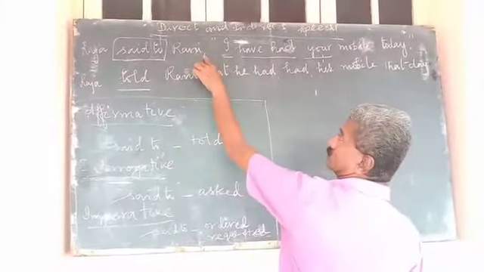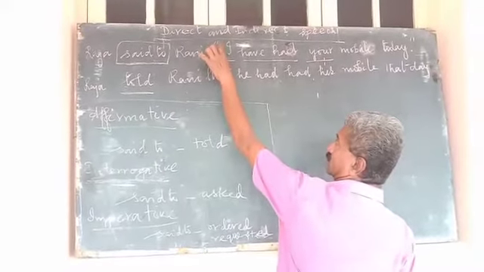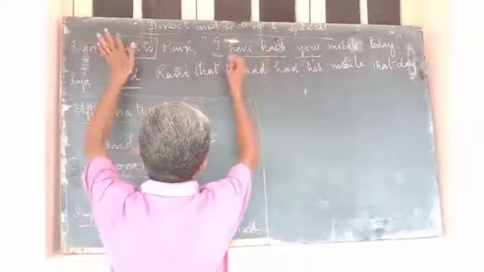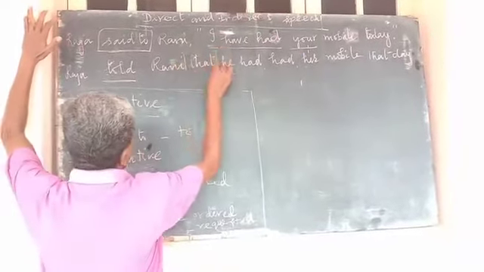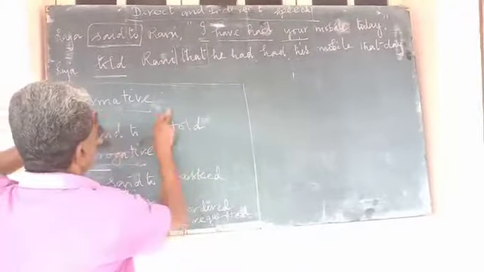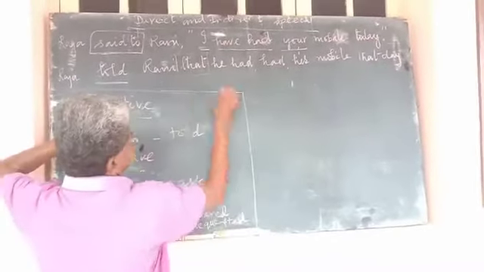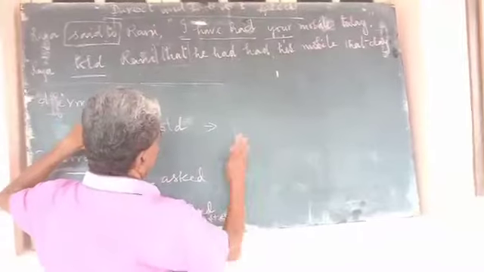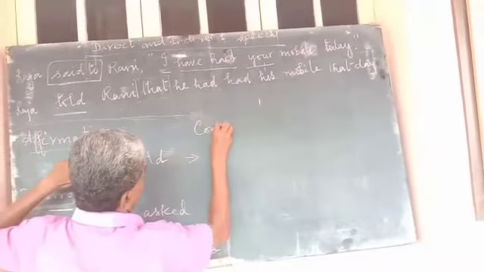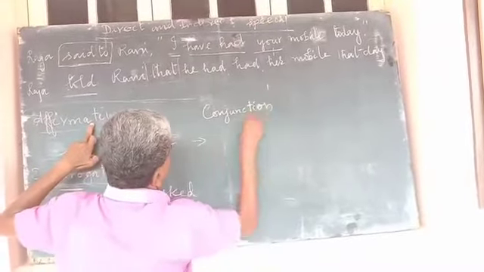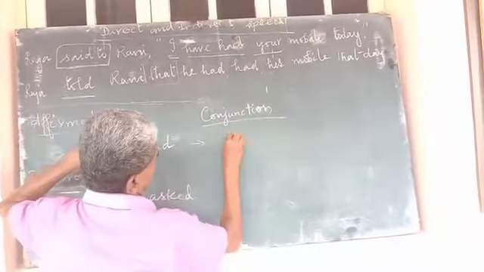Now, after that, what comes? Comma is removed. Open quotation is also removed. In between these two, there is what's called a conjunction. In affirmative, the conjunction is that.